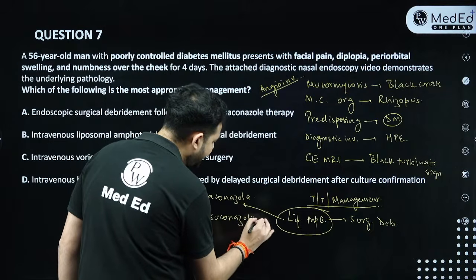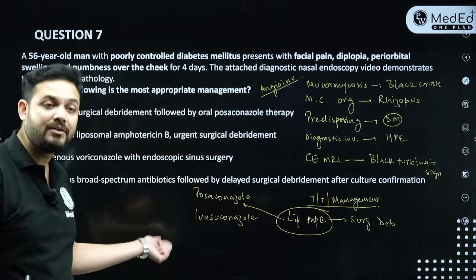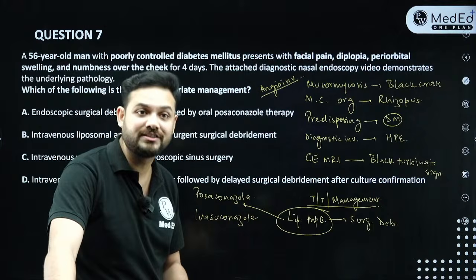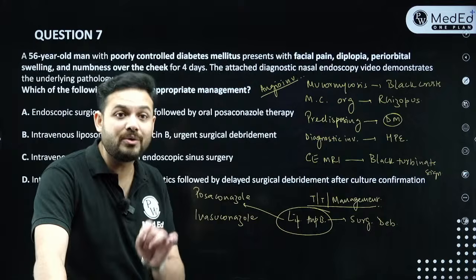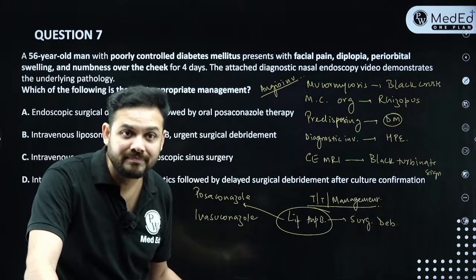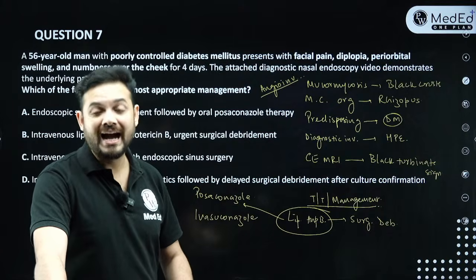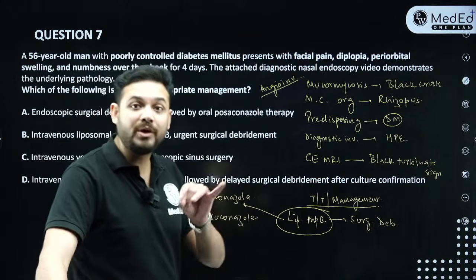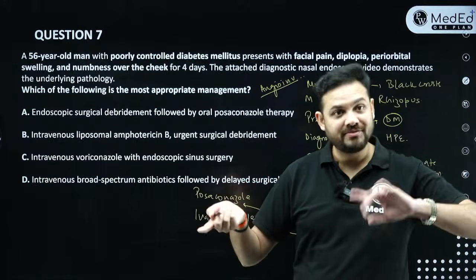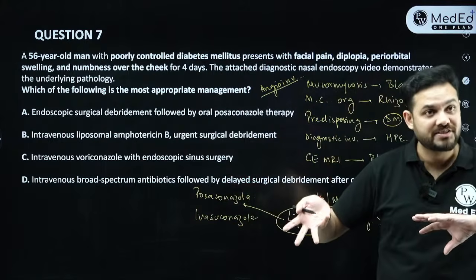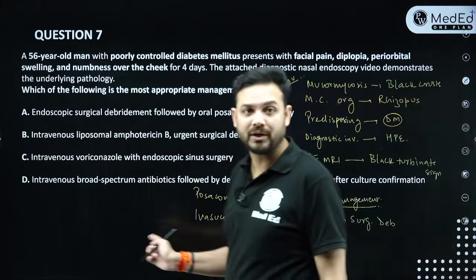AIIMS had one of the biggest trials that happened in the country, and they were concentrating on these two drugs. So it's basically posaconazole and isavuconazole. Voriconazole is not given in such cases. And why is voriconazole not given? Because voriconazole is a drug of choice for aspergillus. Right? It's aspergillus. Very nice. People are already answering it's for aspergillosis. So this is majorly for mucor.